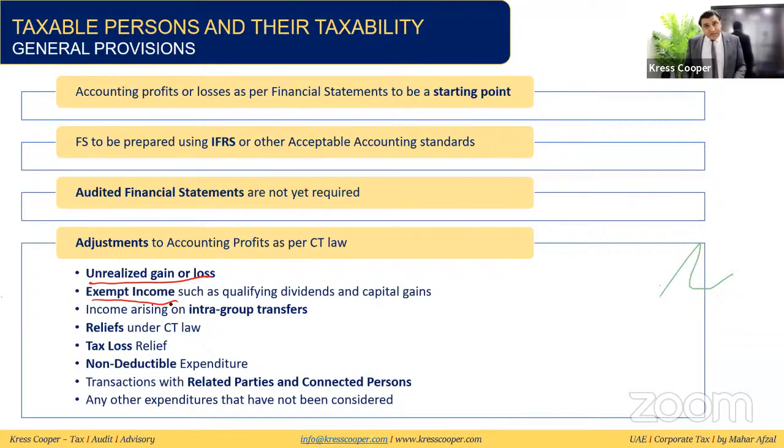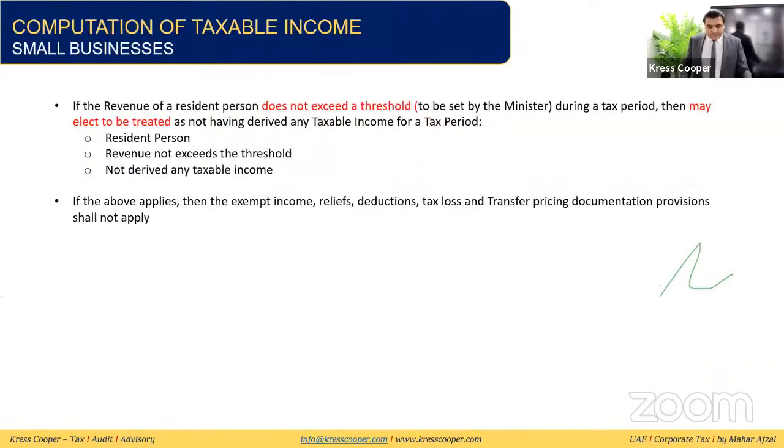Exempt income will not be subject to tax, it will be removed, but it will be reflected in your financials. In the same way, you will look into intra-group transactions. What is the treatment of intra-group transactions? Intra-group transactions will be eliminated. Relief under the corporate law, different types of reliefs are available, it will be adjusted. Tax loss relief will be adjusted. Non-deductible expenses and non-allowable expenditure will be removed. In the same way, for transactions with related parties and connected persons, we need to look into whether they are at arm's length price or not, it will be adjusted. Any other expenditure that has not been considered to arrive at the taxable profit will be adjusted. Based upon this, my accounting profit will be converted into my taxable profits.